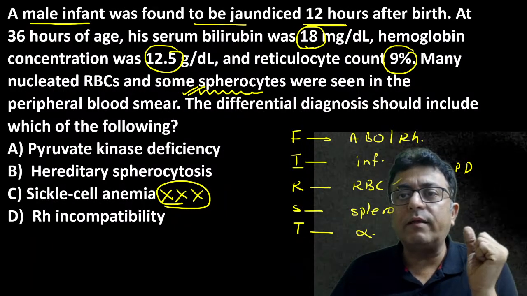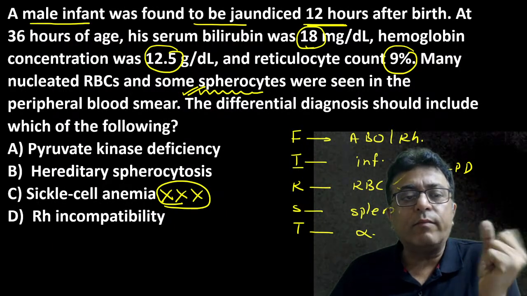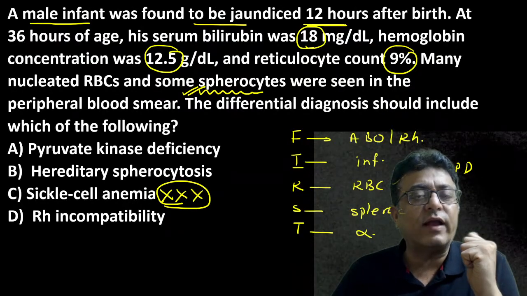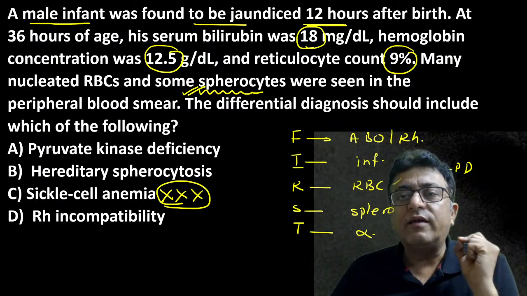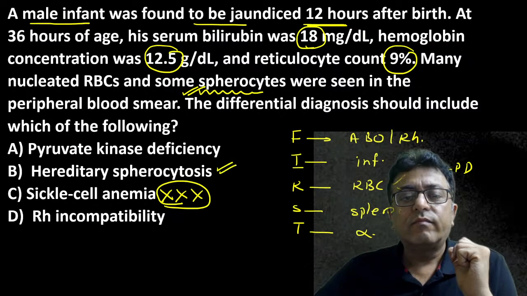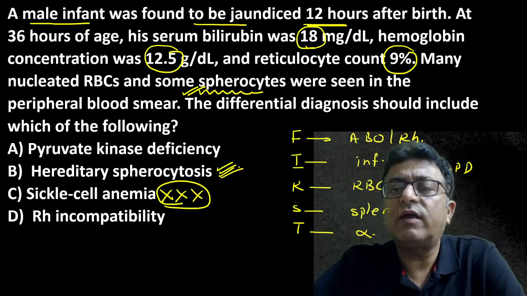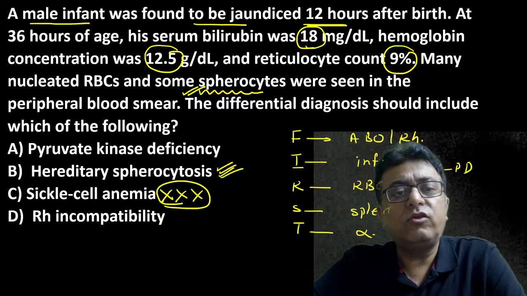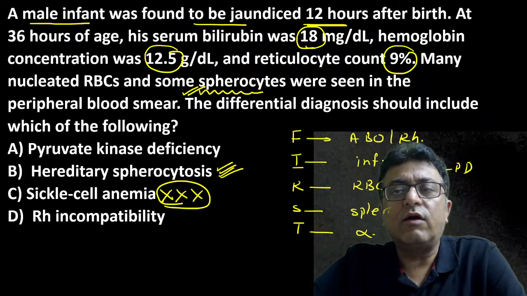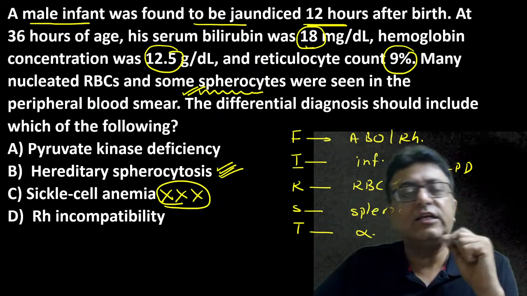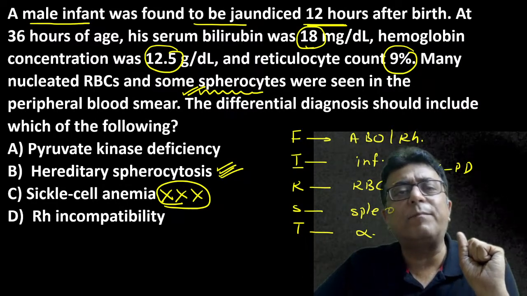In Rh incompatibility, no spherocytes. In pyruvate kinase deficiency, no spherocytes. Spherocytes present indicates hereditary spherocytosis. Now see, what are the other conditions in which spherocytes are present in the PBF?